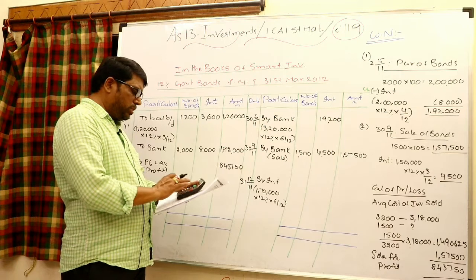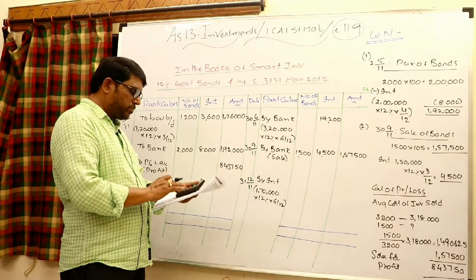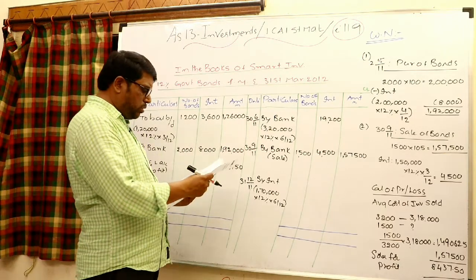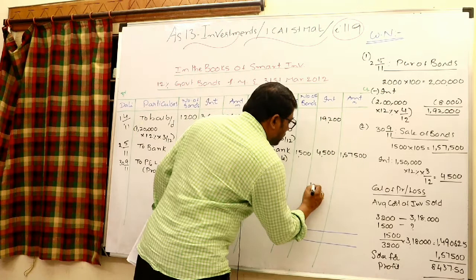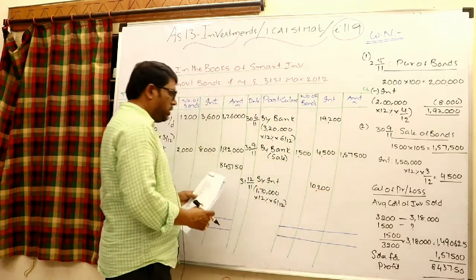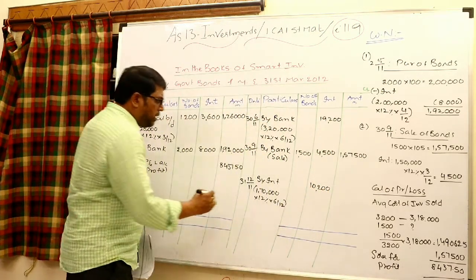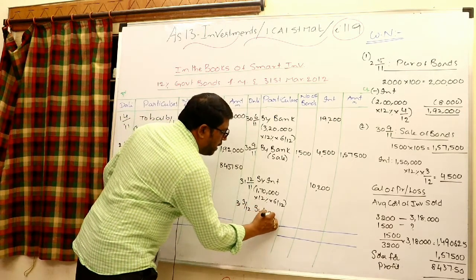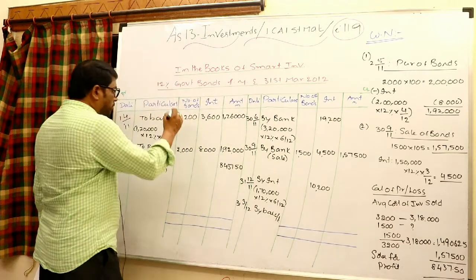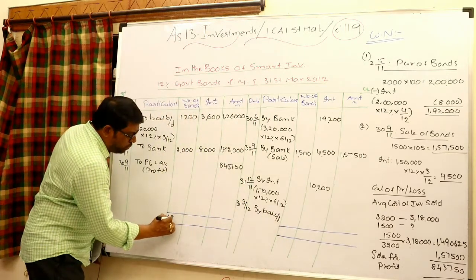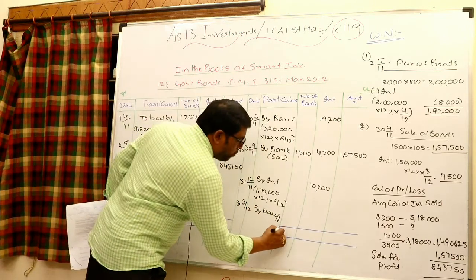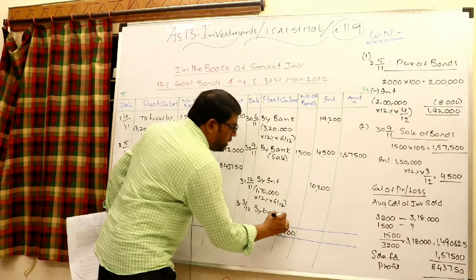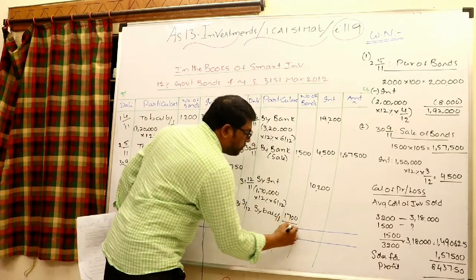1,70,000 into 12% into 6 months, 6 by 12. Look at the amount here, how much is it? 10,200 rupees. Yes. Now we can close at the end of the period, that is 31st March 2012. Right there, by balance carried down. Very clear, totally 3,200 bonds we are having. Out of 3,200 bonds, 1,500 already sold, 1,700 left with us as a balance.